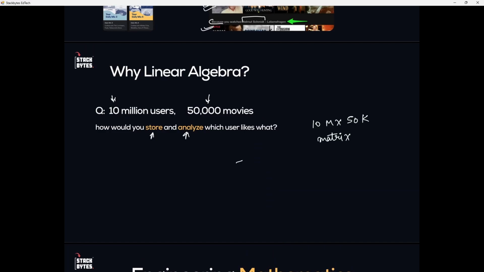Okay, and whenever there is a matrix and we compress that matrix, there is a chance of losing the data. So how do you compress a matrix without losing what matters? That is eigenvalues. Okay, वहाँ eigenvalues का concept काम आता है, and that's exactly what GATE is testing you on. Okay, that is all you have to learn for the engineering mathematics, right?